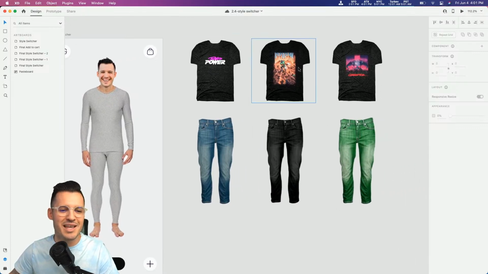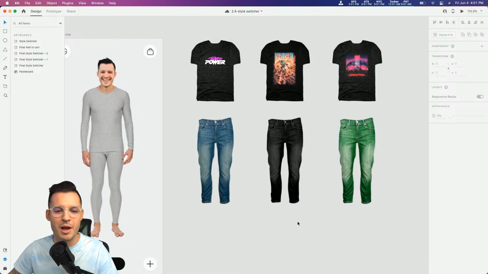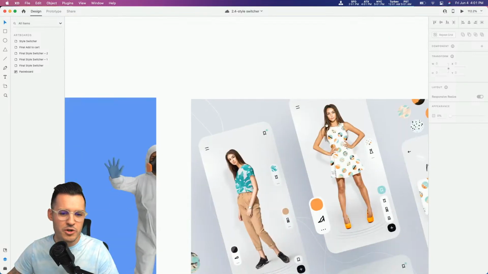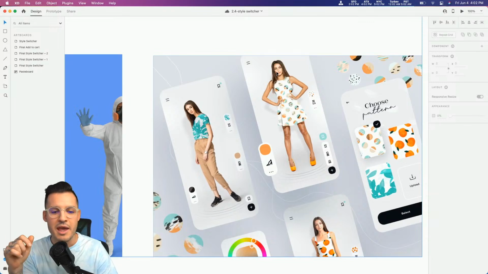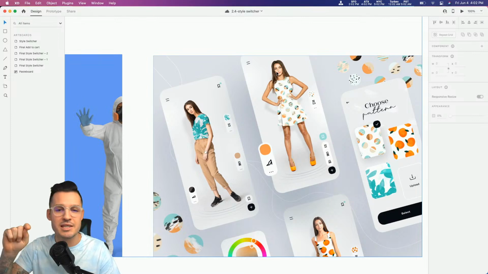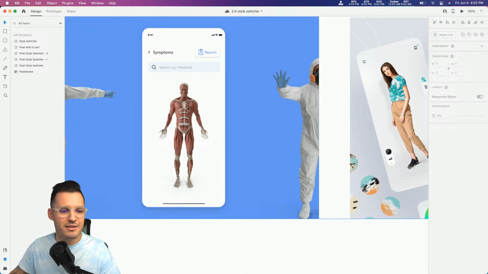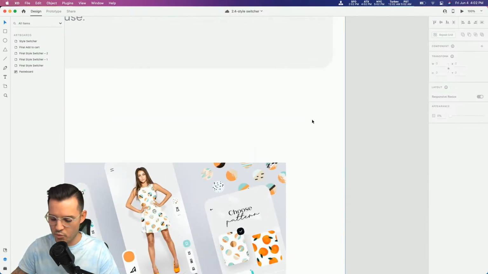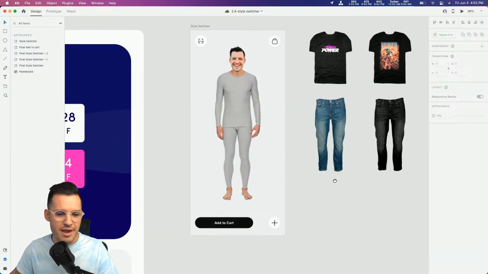We also, to the right of this, have a couple t-shirts that have different graphics on them, and then a couple different versions of jeans. And you can kind of see what we are going to be trying to do today. I would love to have a digital version of myself and be able to swipe through and add different clothing, maybe even select different outfit combinations. This is our inspiration, and this is a little bit of our inspiration as well. So with that being said, let's dive into this embarrassing artboard and let's get going.